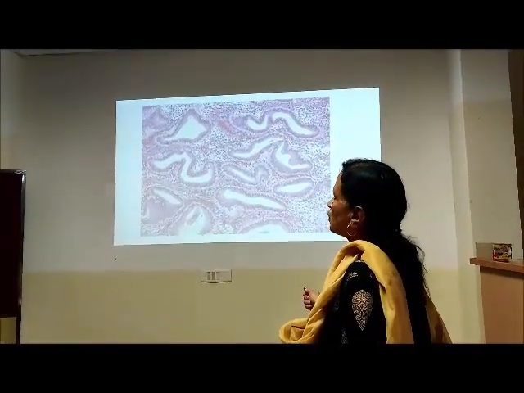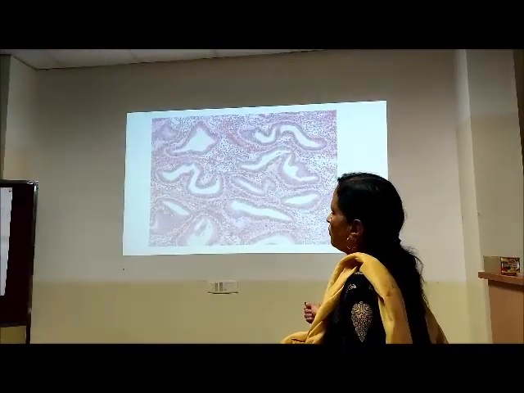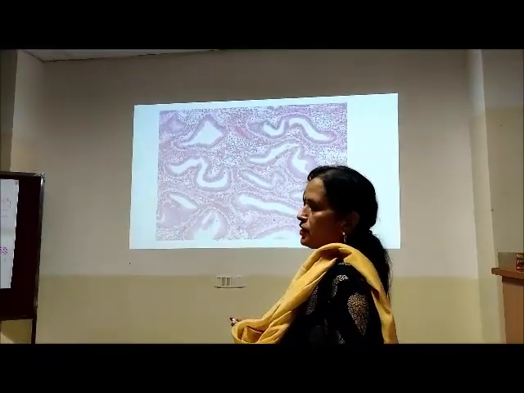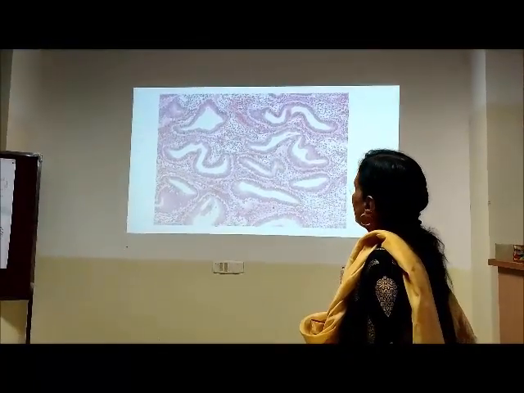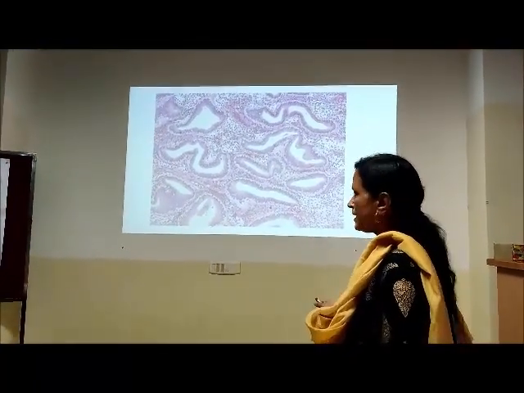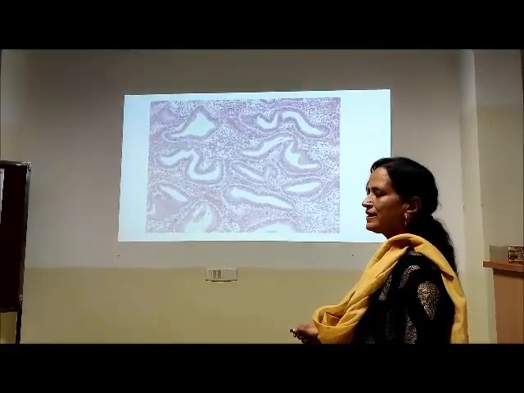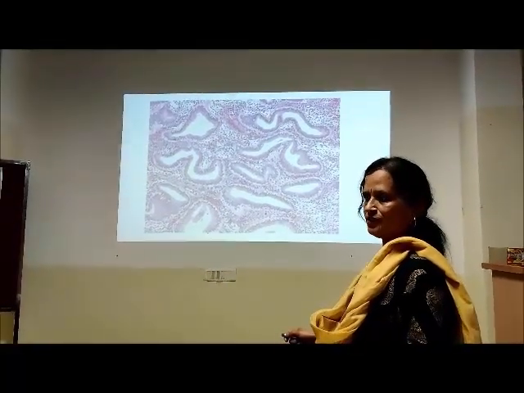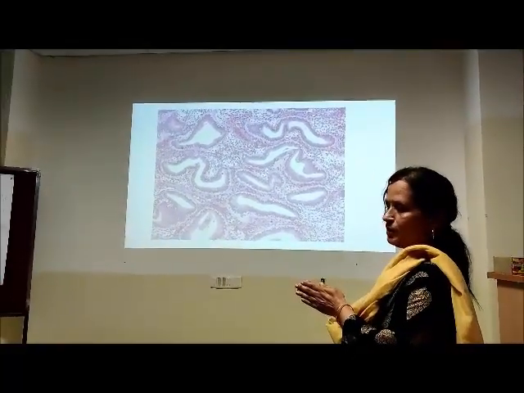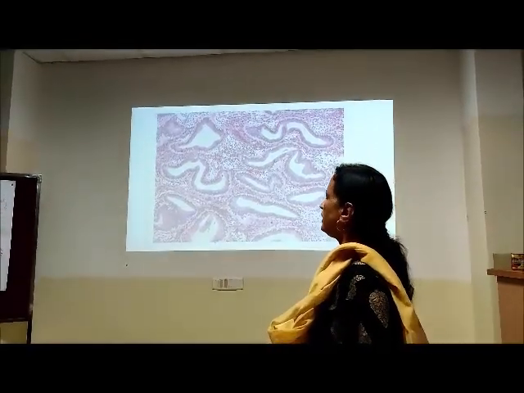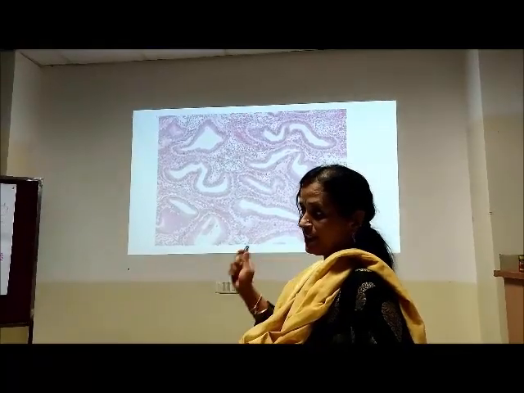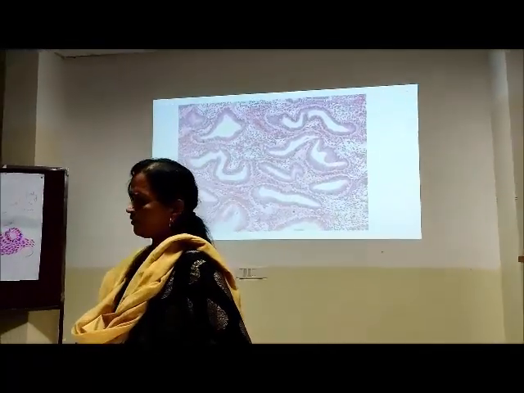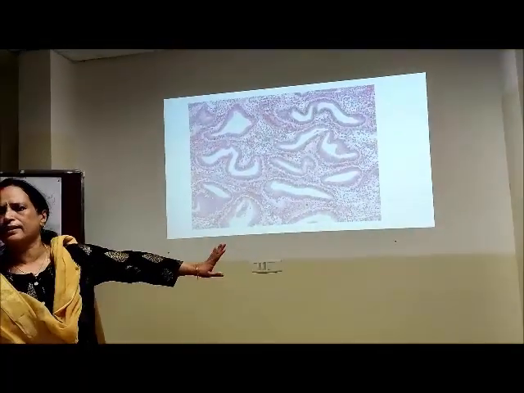Now look at the stroma. Of course there's some amount of hemorrhage, this could be due to the procedure also. But look at some white spaces that are there in the stroma. Can you make out? The stromal cells are separated. They're not so dense like what we saw in the proliferative phase. So that is the edematous stroma. Edema could of course be seen in any phase of the cycle, but as it becomes late secretory, a lot of edema is seen. So this is the early secretory phase.